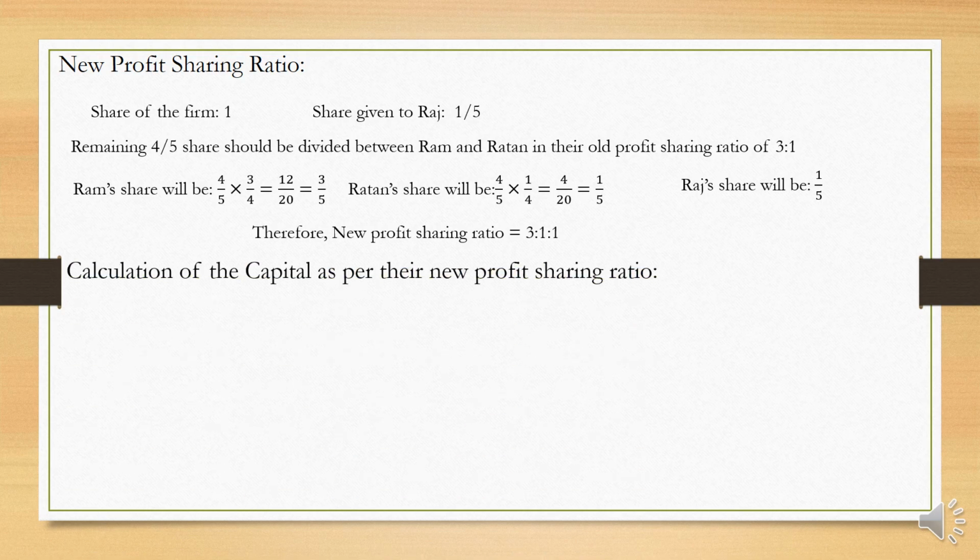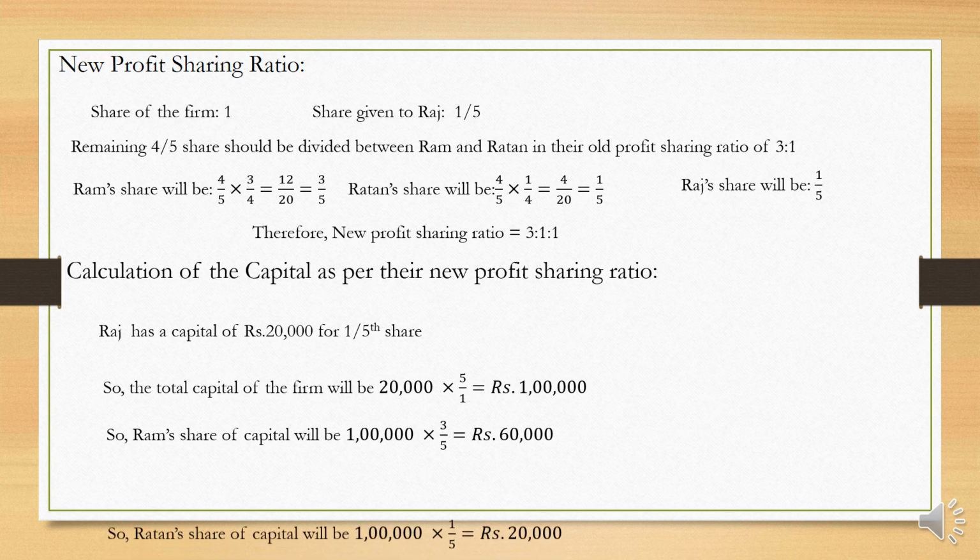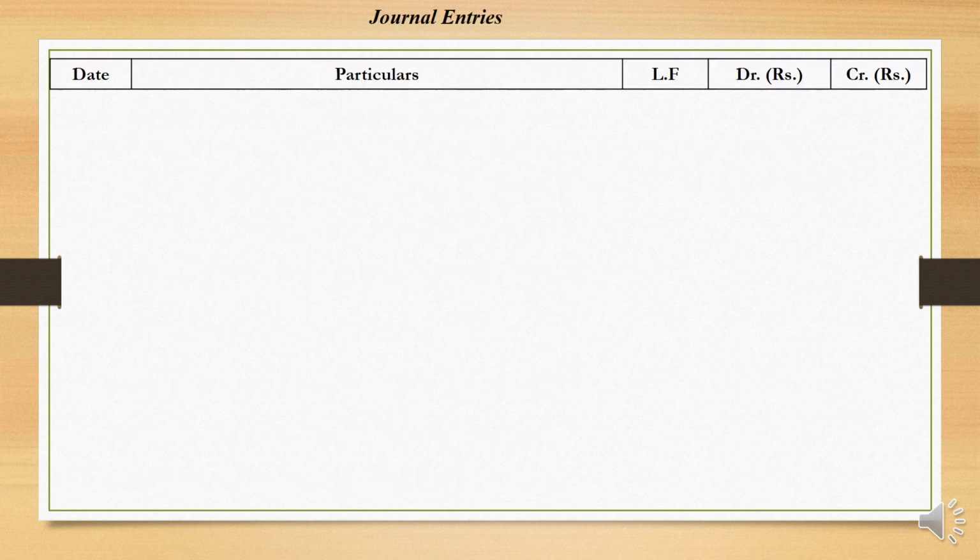Now let us find out the capital supposed to be there as per the new profit sharing ratio. Raj's capital he brought into the business is 20,000, which is 1/5 of the shares. So therefore the total capital of the firm is 1 lakh, which has to be distributed among the old partners and the new partner on the basis of the new profit sharing ratio. So therefore Ram's share of capital will be 1 lakh into 3 by 5, since 3 plus 1 plus 1 is 5, which is equal to 60,000, and the other two partners 20,000 each. Now let us pass the journal entries.